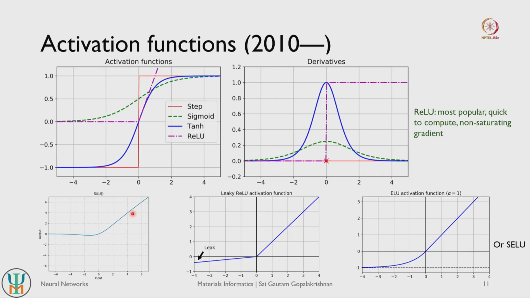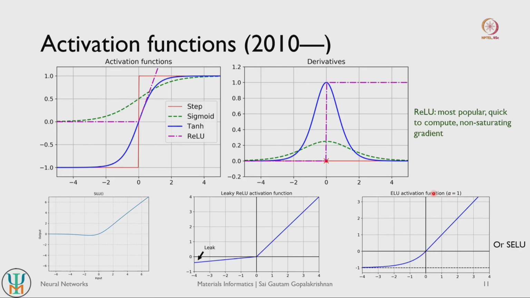And this may affect how the model actually learns. So there have been activation functions introduced to mitigate this problem of saturating gradients for low values of inputs, for low values of x. An example is SiLU here, which has a small non-zero gradient here, for example. You have a leaky ReLU where you have a linear leak. So the slopes here are also linear, but they are significantly smaller compared to the slopes in the positive region